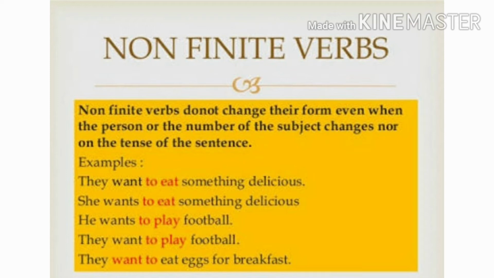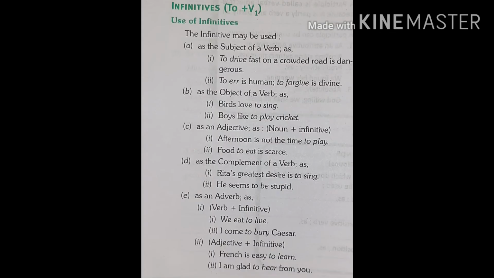And after that, there are three kinds of non-finite verb. First, infinitive, which we use in all these sentences. For an infinitive, we use to before the first form of the verb, and an infinitive is used as a noun. Second, gerund, and third, participle. We also divide participle into three parts: present participle, past participle, and perfect participle. Infinitive: to plus the first form of the verb.